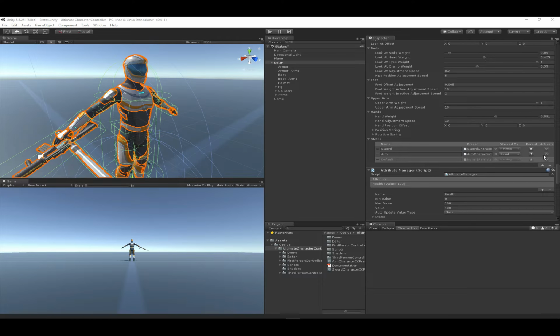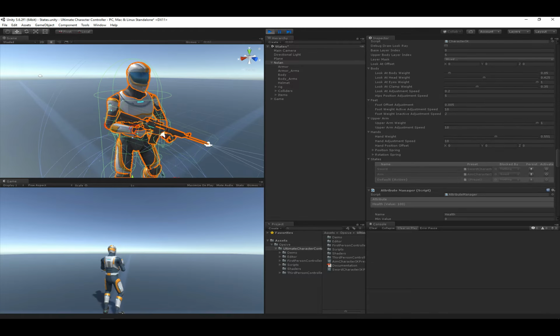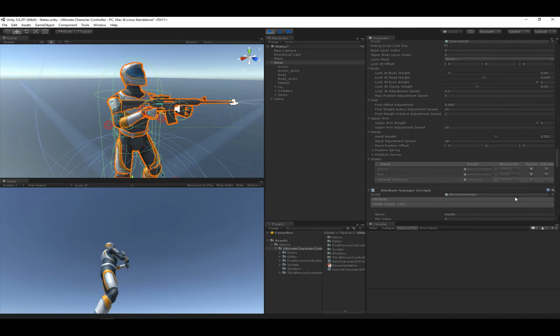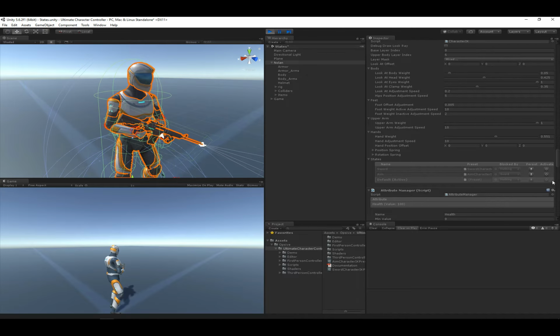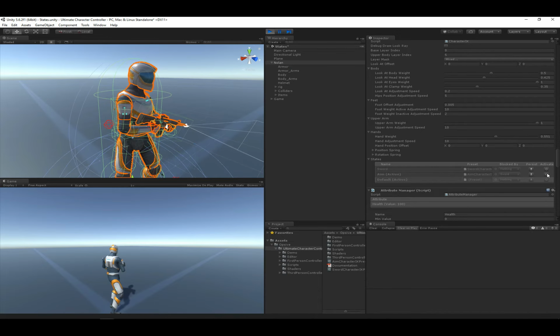There's also this activate button, which allows you to toggle the activation status of the state. In order for it to be enabled, you have to be in play mode. So I'm going to go into play mode now. And notice how when I click the button, it will activate the aim state and the look at body weight changes to 0.5. I can then deactivate it and it will go back to its default value.